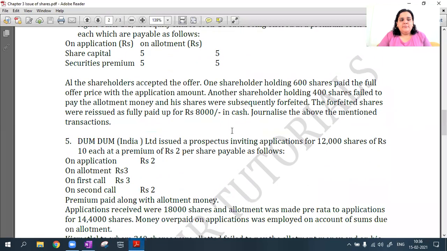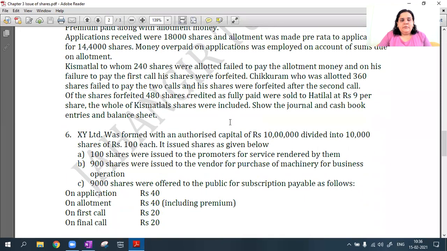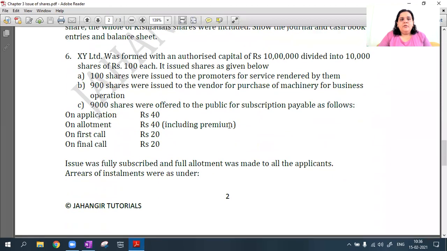So I'm done with question number 4 as well. Okay. Now I'm moving to question number 6. It is a little big sum, but there is a little different concept now here in this question number 6. Okay.